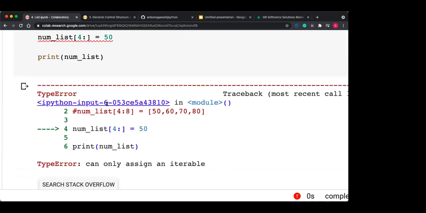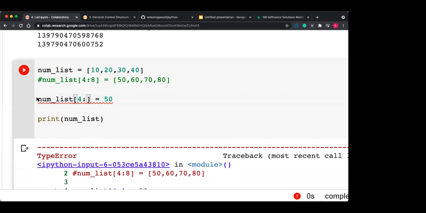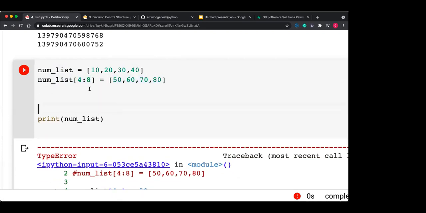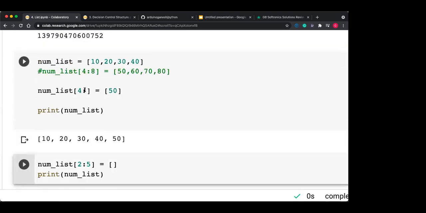Okay, it says only iterable can be assigned. So what is the problem? I don't know, but we'll stick to our problem. Suppose if you want to add more items, then we can add them. Actually, yes, sorry. It should be list. Yes, it should be list. Colon भी नहीं दिया तो चलेगा. It should be list.